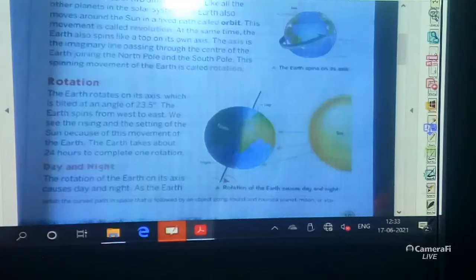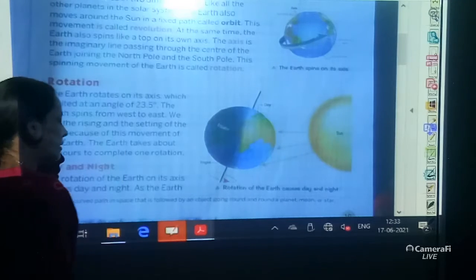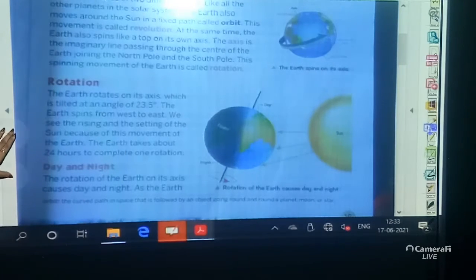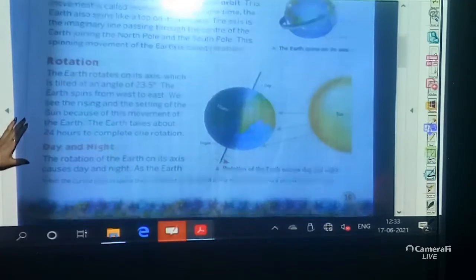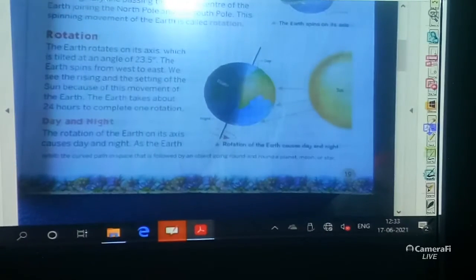You know that the earth takes 24 hours to complete the rotation. Then day and night. The rotation of the earth on its axis causes day and night. What is the reason for day and night? That is the rotation of the earth. The rotation of the earth on its axis causes day and night.